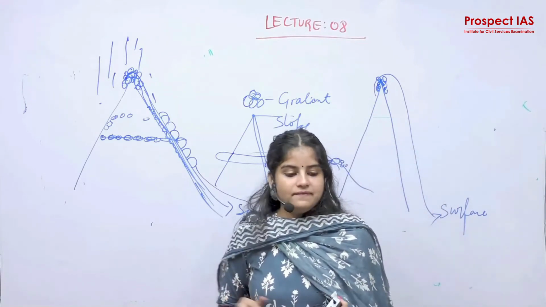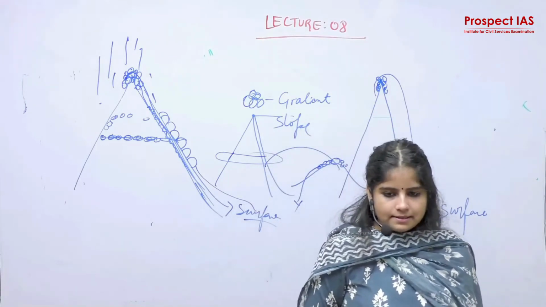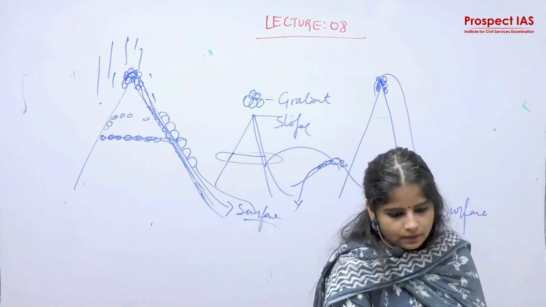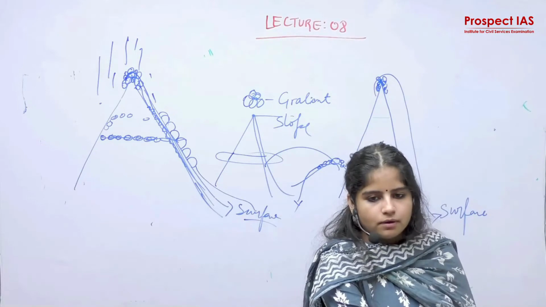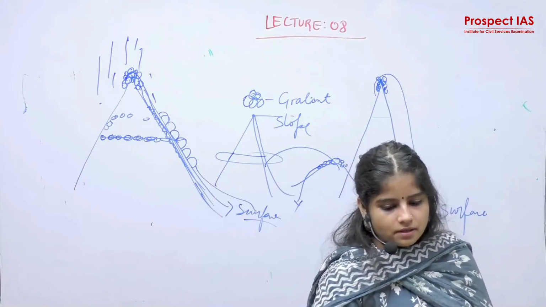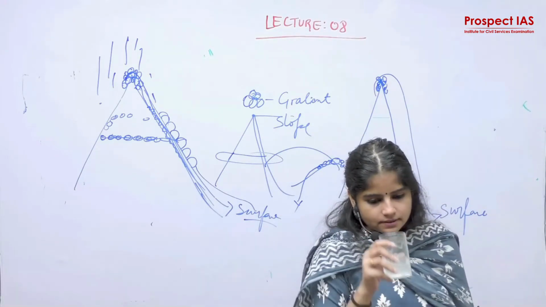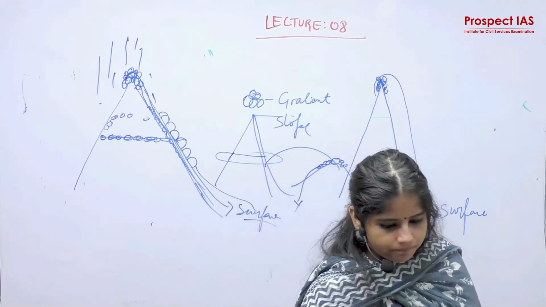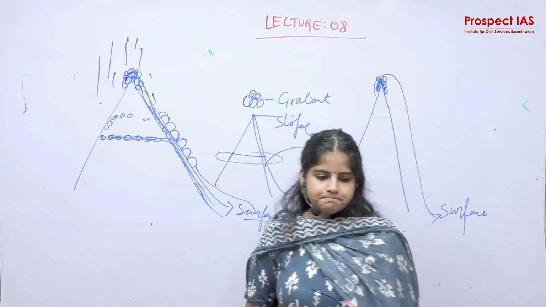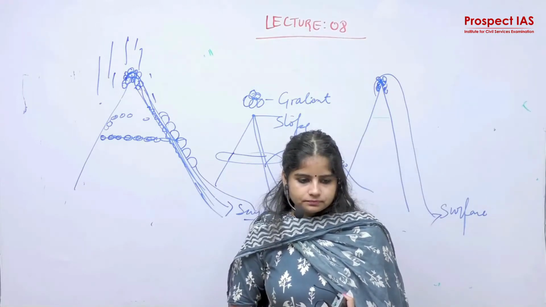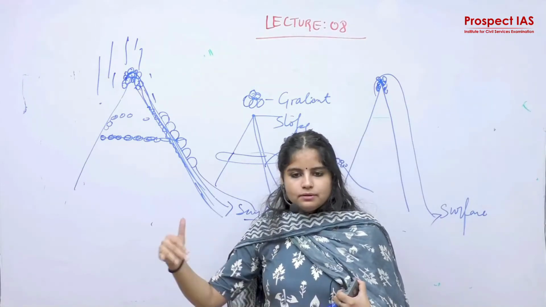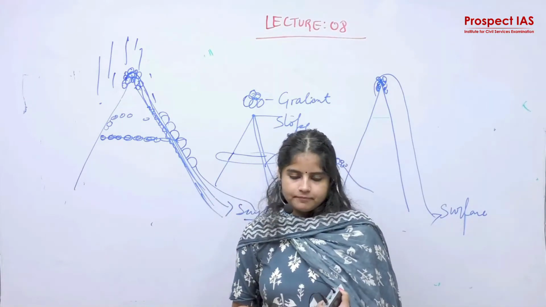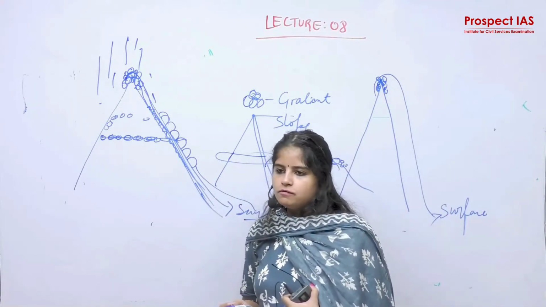Now next is heavy drawdown of water from lakes, reservoirs and rivers, leading to slow outflow of water.